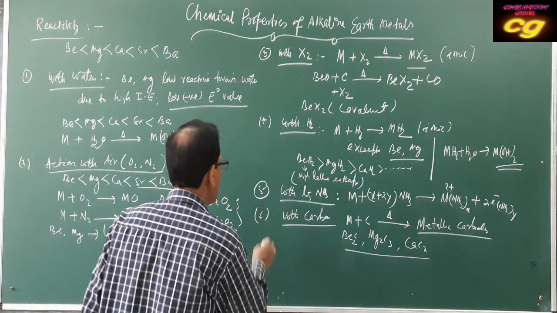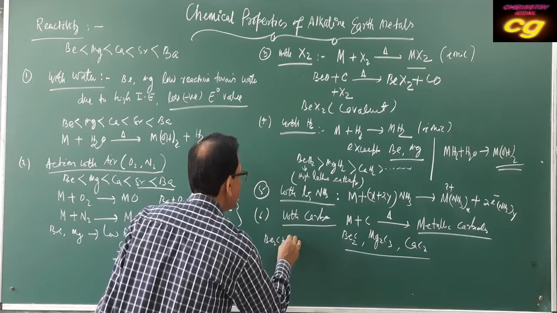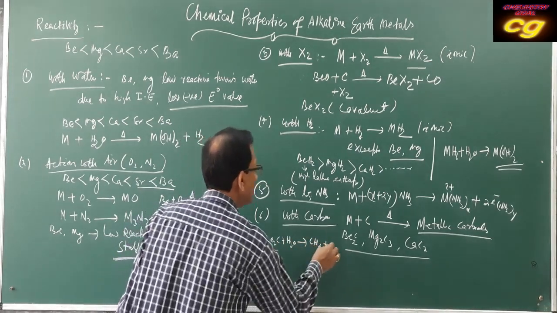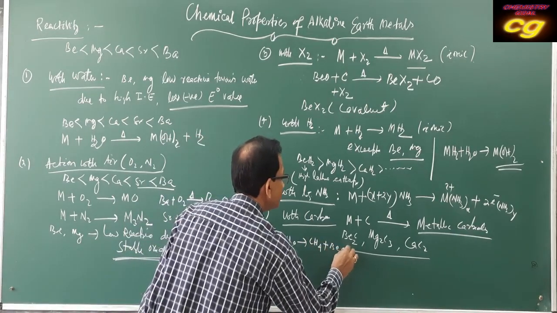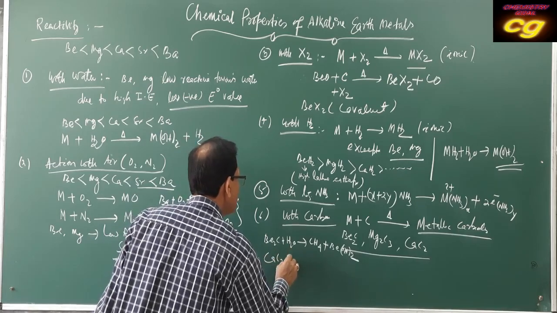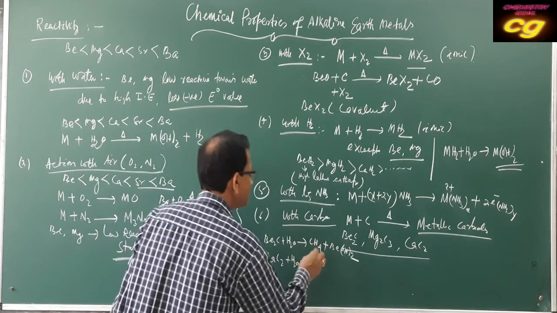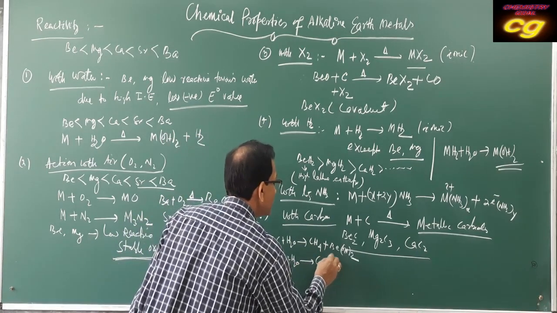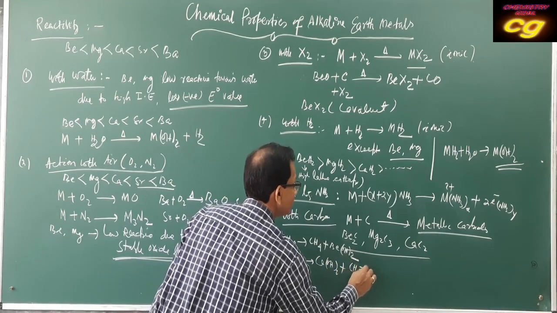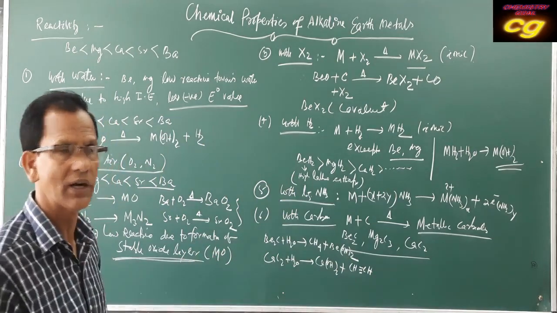For example, beryllium carbide Be2C with water forms methane and beryllium hydroxide. And if you see calcium carbide with water, it reacts forming calcium hydroxide and acetylene gas. Which hydrocarbon is produced depends upon the nature of the carbide.